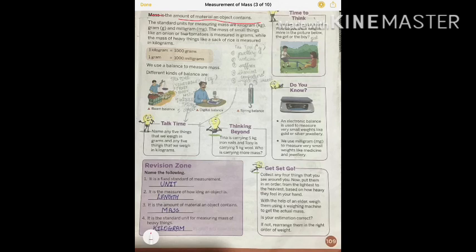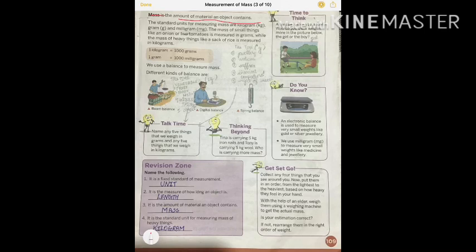Take the example of a table. In a bigger table more material will be used, and in a smaller table lesser material will be used. So it's obvious that the bigger table will be heavier, having more mass than the smaller table. So the amount of material contained in any object will define its mass.